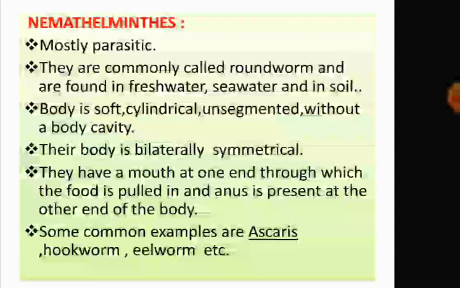They have a mouth at one end through which the food is pulled in, and they have an anus at the other end of the body. Some common examples are ascaris, hookworm, then eelworm. Eelworm is a worm found in potato plants. So this is a figure of ascaris.